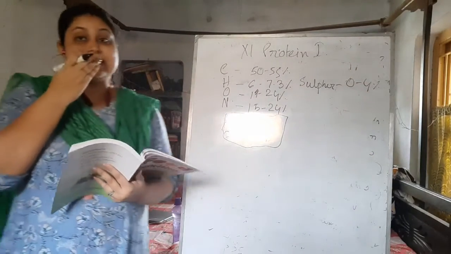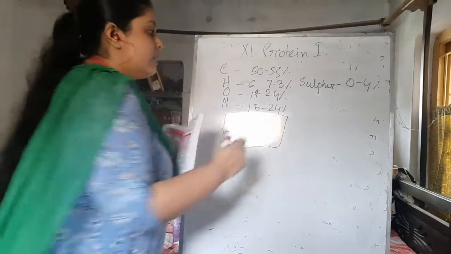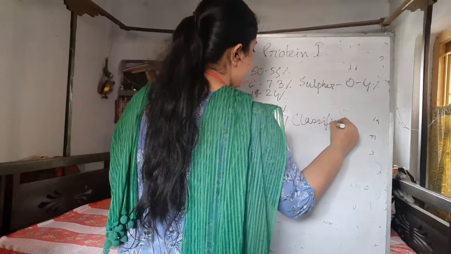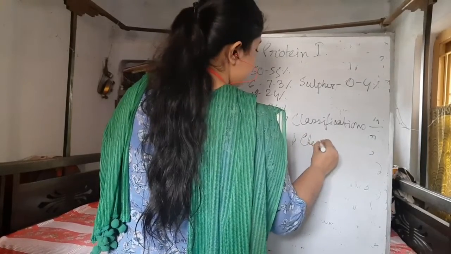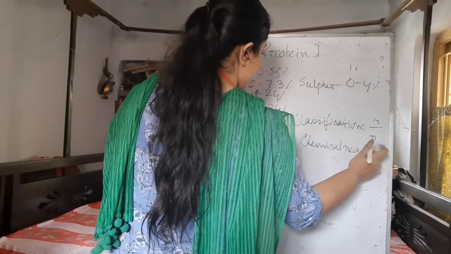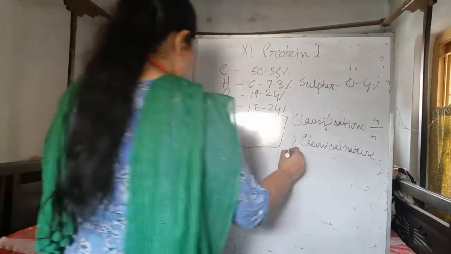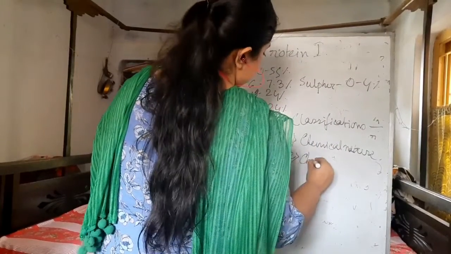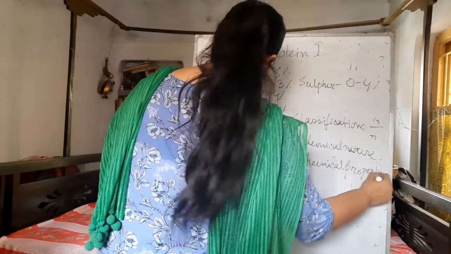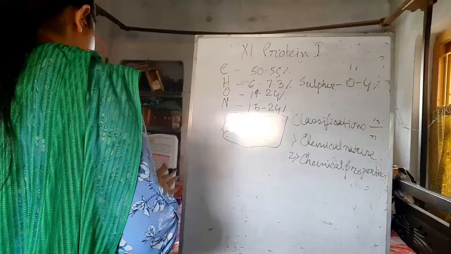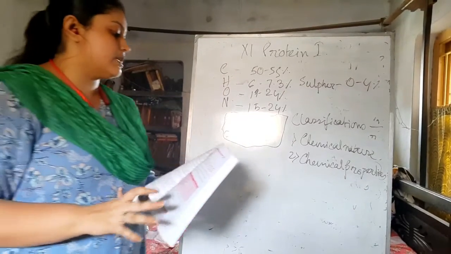Now, the classification of the protein. We can classify proteins according to various natures: according to chemical nature, based on chemical properties, and sometimes according to the amino acids present in them, though basically it is based on chemical properties.